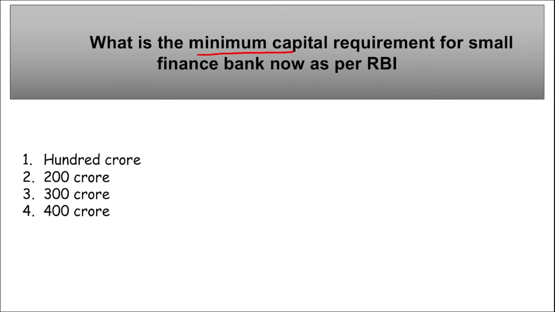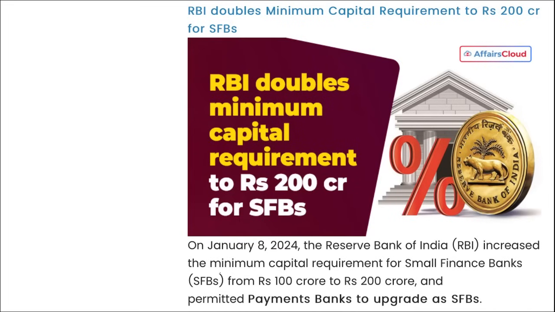Next, what is the minimum capital requirement for small finance bank now as per RBI? Recently, new changes have come into RBI, and according to those changes, RBI has increased the minimum capital requirement for small finance banks from 100 crore rupees to 200 crore rupees, and permitted payment banks to upgrade as small finance bank.